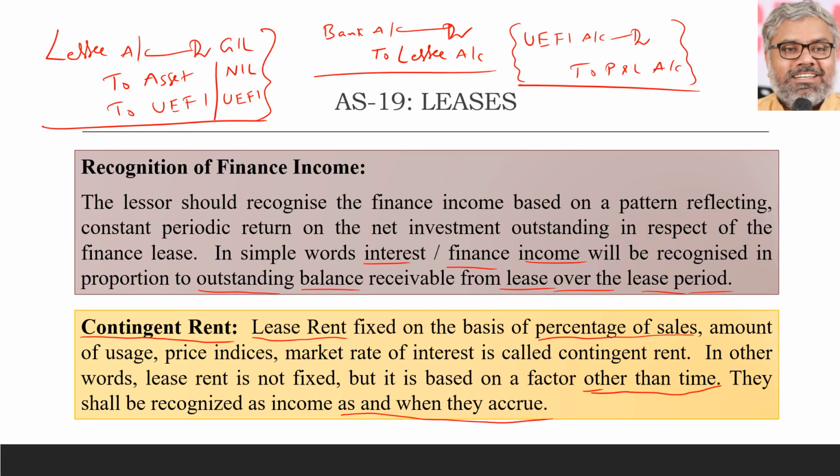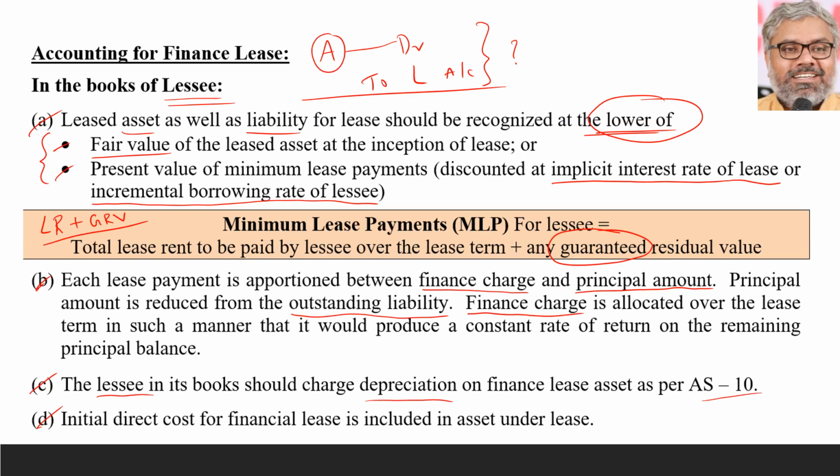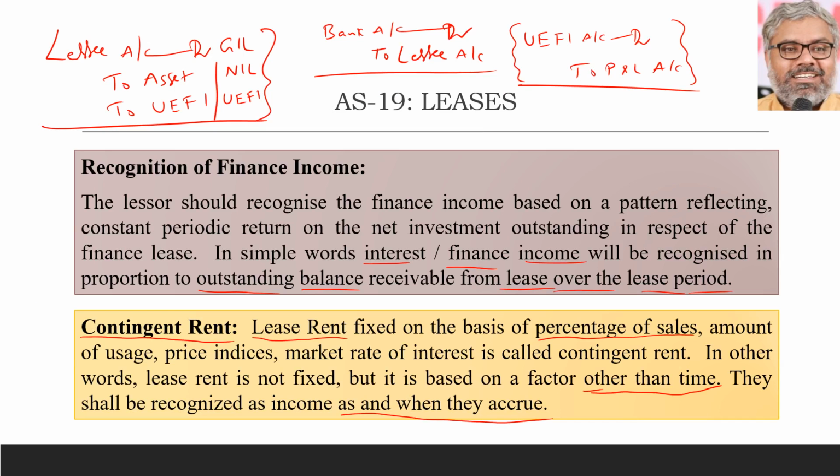So contingent rent, we can say for convenience, is as good as operating lease, which means if it accrues, then the lessor will recognize it as revenue. If it really has to be payable, then the lessee will recognize it as expenditure, as good as operating lease rentals. So expenditure or income directly will be recognized each year without any initial recognition like this. So that is a special item, not a regular thing. Regularly the calculations we do will have these types of steps for lessee as well as lessor.